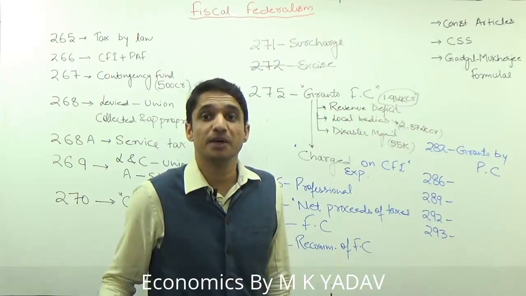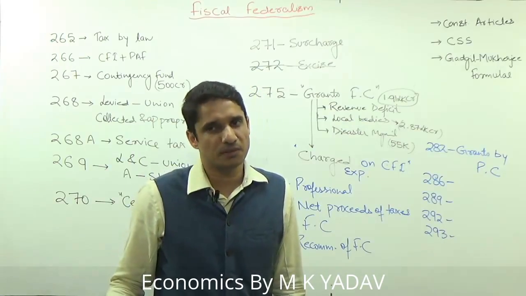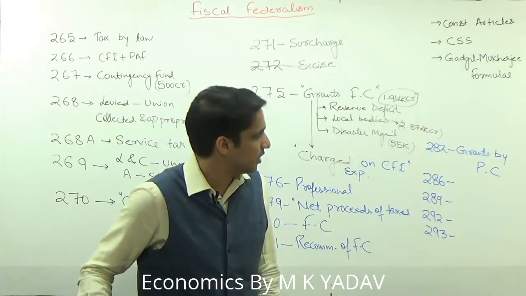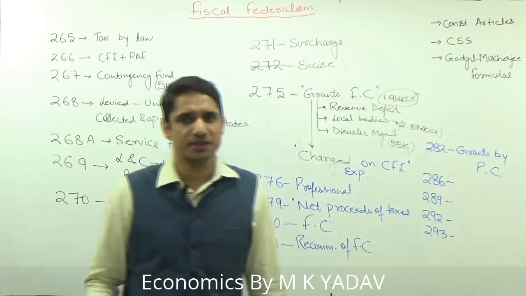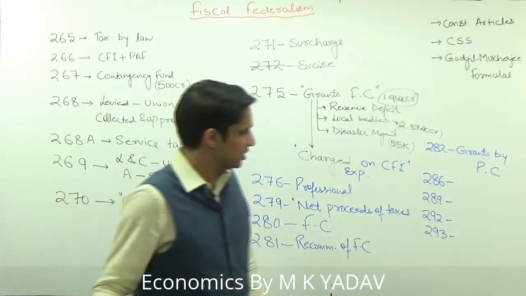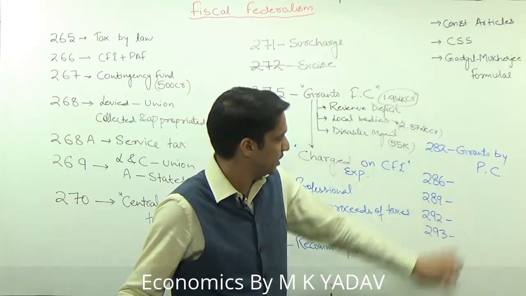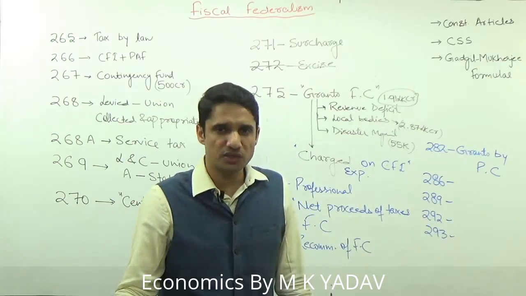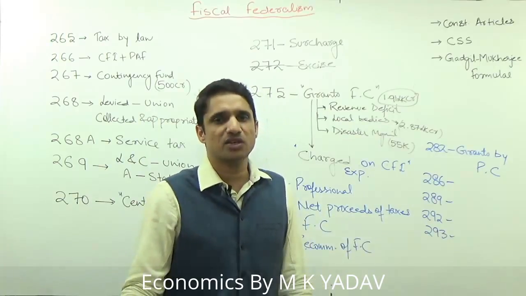Suppose there is the Parliament in Delhi. So Delhi government cannot levy any tax on the Parliament, or the building of the Parliament. Then we have 289, which is just vice versa: the property of the state government cannot be taxed by the union government. Then we have 292, which says the borrowings of the union government, and 293 is borrowings of the state government.